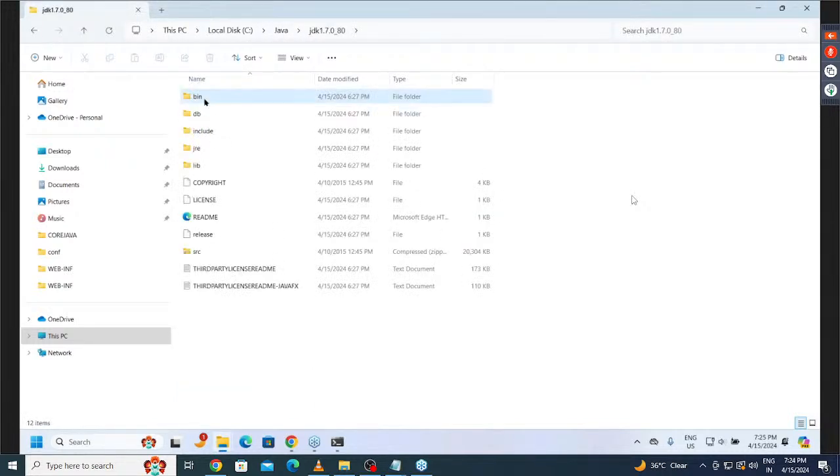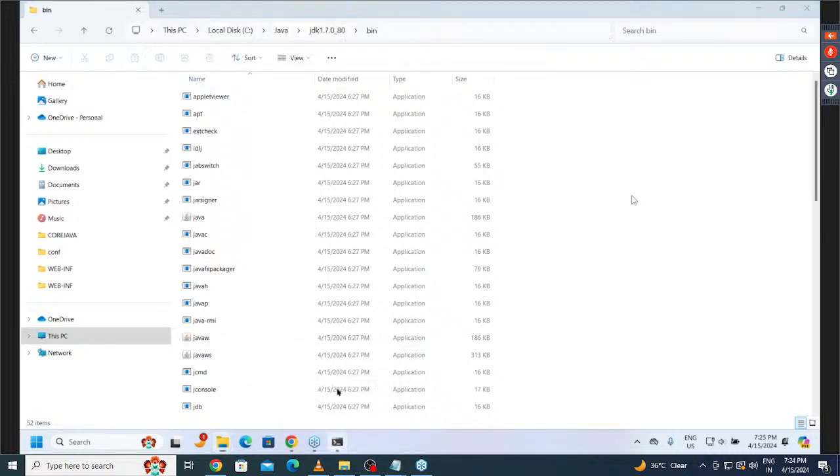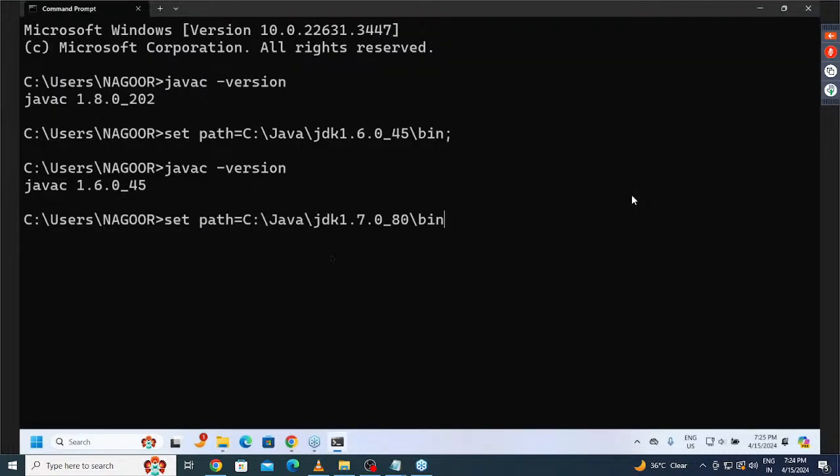Set path equal to, for example, C:\Java\JDK 1.7.0_80\bin. Inside this bin, let me copy this. Now let me paste here. Now tell me which version I set there? 1.7 version. Am I right or not? javac -version. What we are getting there? 1.7 version here we are getting.